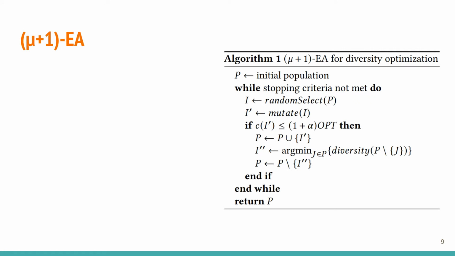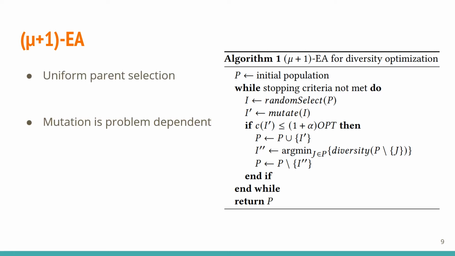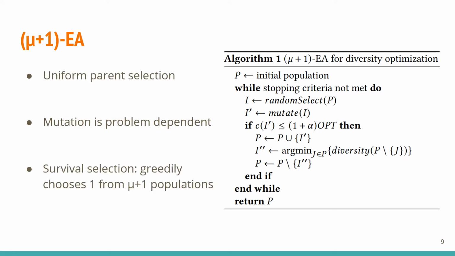As mentioned, for these problems, we consider a simple mutation-only mu+1 EA, with the usual parent selection, mutation, and survival selection steps. Of note is the survival selection, which only occurs when the offspring is of acceptable quality. As this offspring competes with the other individuals, mu+1 candidate populations are formed, out of which the most diverse one survives to the next step.